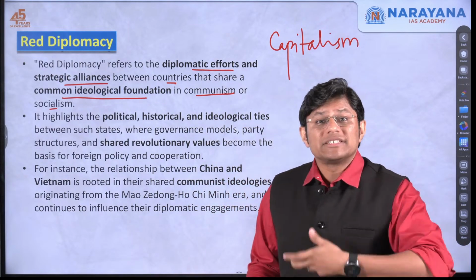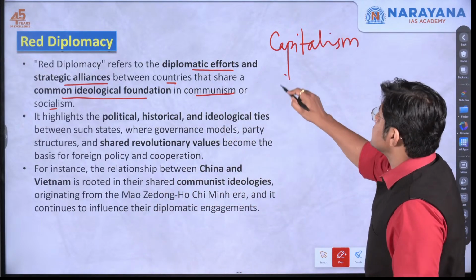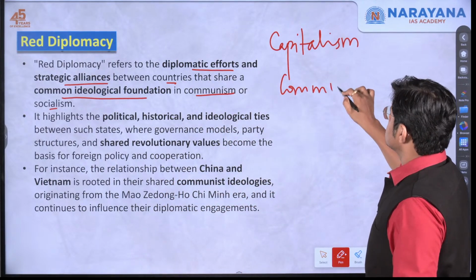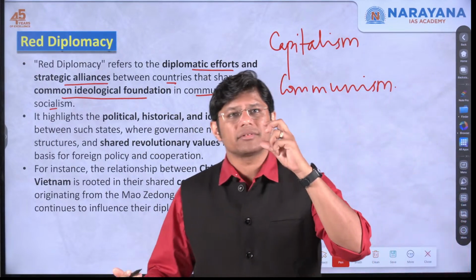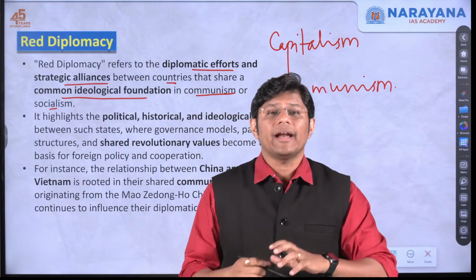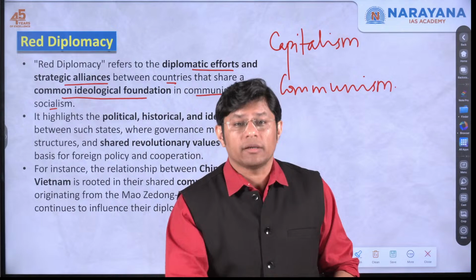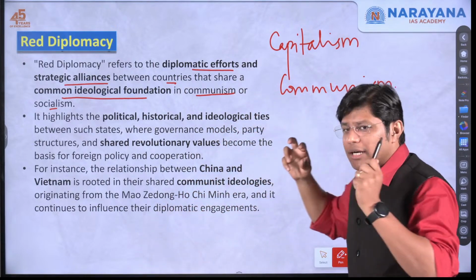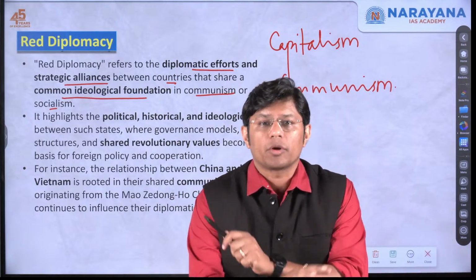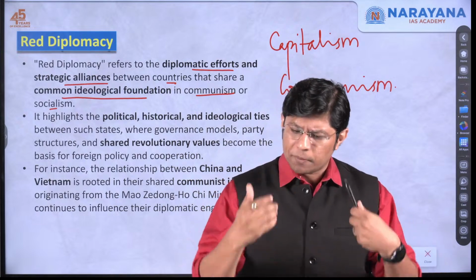Given that the people were suffering because of capitalism, came the concept of communism. Communism said that in capitalism, the key thing is greed. People want to earn more and more money, more and more wealth, more and more property. Under communism, Karl Marx said that there will be no private property. Everything will belong to the community. There will be no private property.